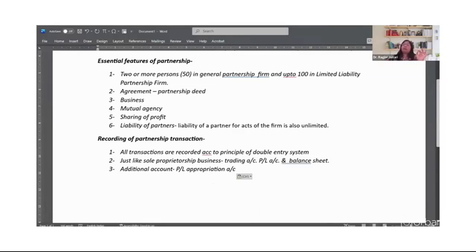Why this additional account is to be made is because this is a business run by not just one person, but many persons, right? And therefore, all the transactions need to be made clear among all the partners, and thus an adjusted account to record the transactions made by partners themselves in the business is made, which is known as P&L appropriation account.